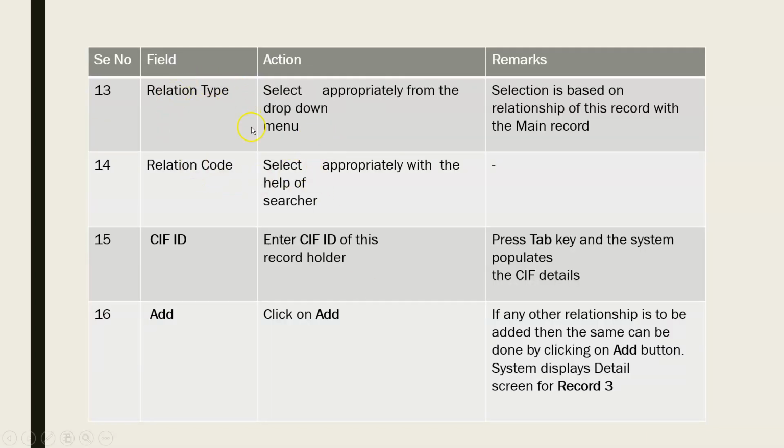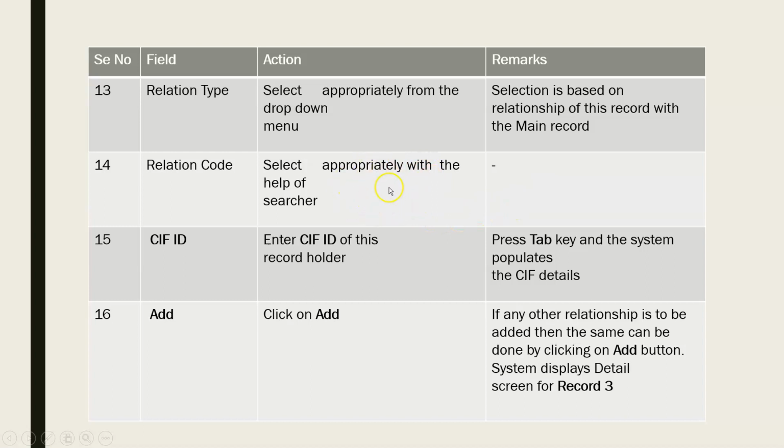So relationship type: when you're adding any authorized signatory, any director in a private limited company, or anyone, select the appropriate option from the drop-down menu. Selection is based on the relationship of the record with the main record, meaning what the position of that person is in the corporate current account, right? Select the appropriate relationship with the help of the searcher.